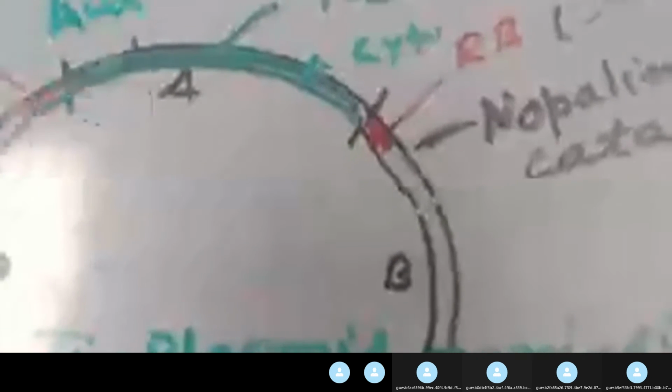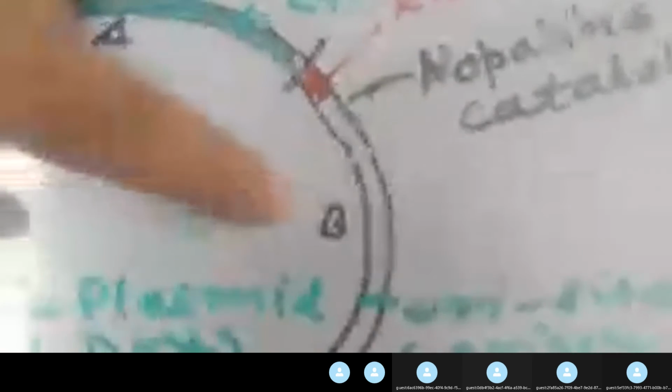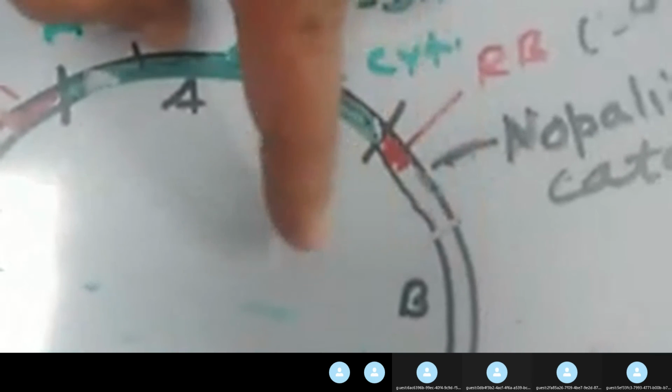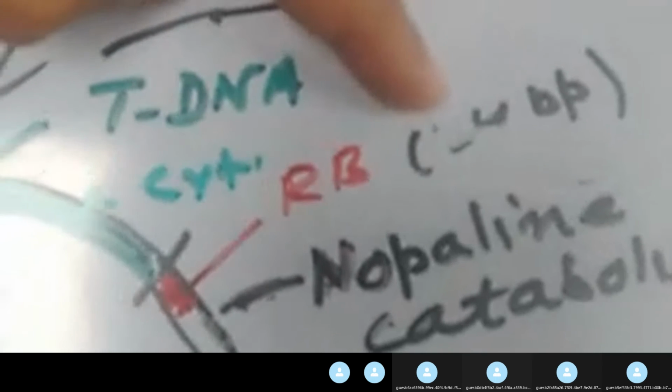Look here. This TI plasmid has 4 regions: region A, region B, region C, and region D. This A region is very important also. The A region remains differentiated or separated from the other regions by the right border region, RB, consisting of 24 base pairs, and the left border region consisting of 24 base pairs. So this is the tDNA region. This is the A region, which remains separated from the B and D regions with the help of a very short segment of DNA consisting of 24 base pairs, known as the right border region and left border region.